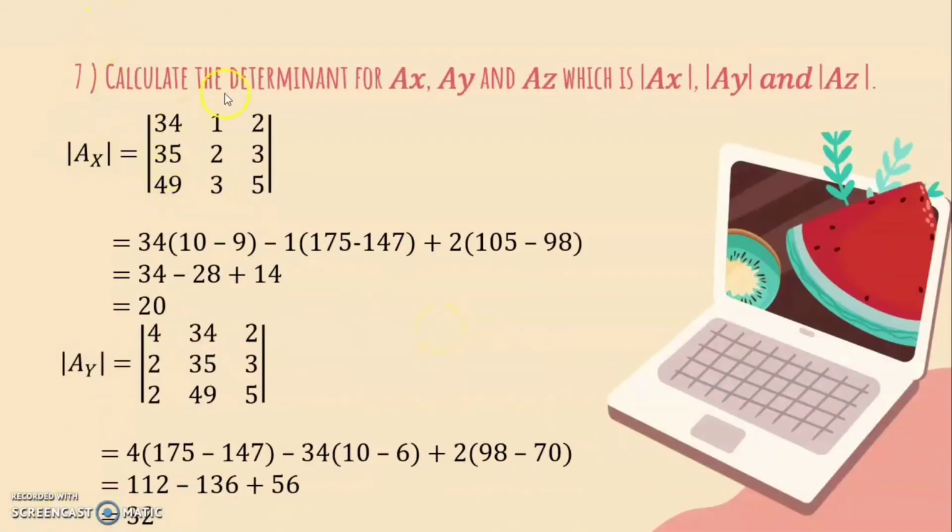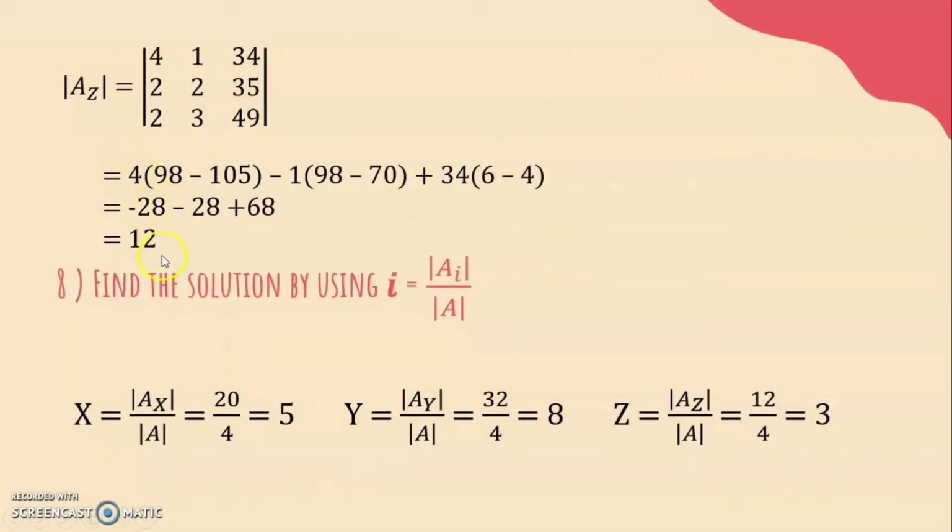Number 7, we have to calculate the determinant for AX, AY, and AZ. After we calculate this, we will get the determinant of AX equal to 20, the determinant of AY equal to 32, and the determinant of AZ equal to 12.